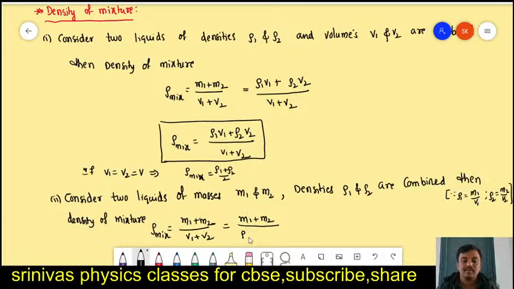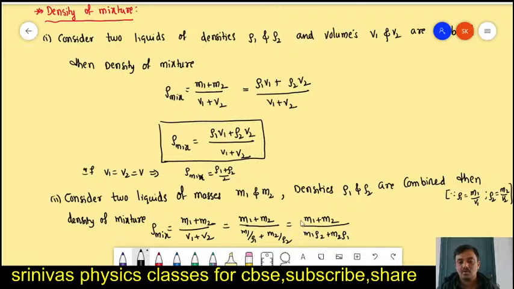Can you tell? We write V1 is equal to m1 by rho 1, and V2 is m2 by rho 2. So total volume is m1 by rho 1 plus m2 by rho 2. Then we will get m1 plus m2 by m1 rho 2 plus m2 rho 1.